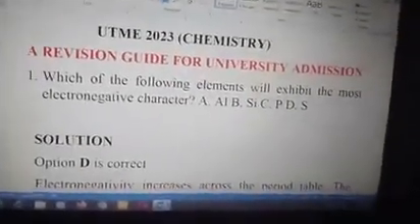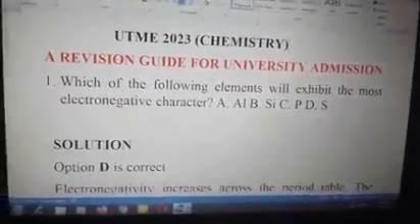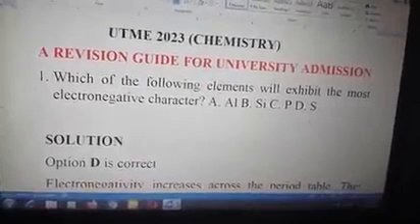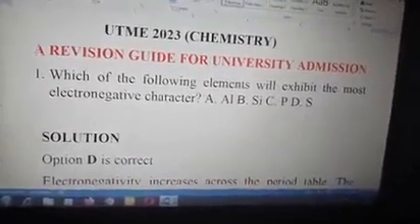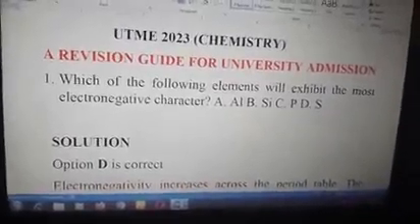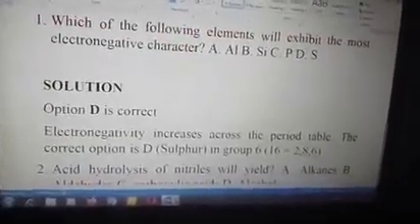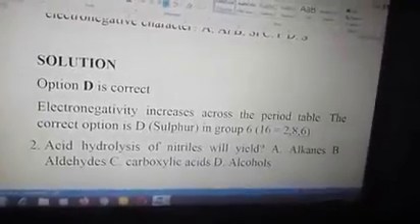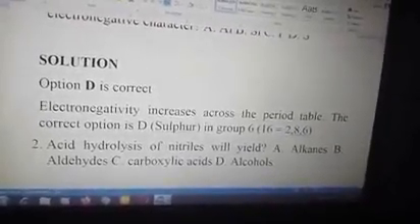Number one says, the following elements will exhibit the most electronegative character: A. Aluminium, B. Silicon, C. Phosphorus, D. Sulfur. The answer to this question is option D, sulfur. Why is it D? Look at the explanation. Electronegativity increases across the period. The correct option is D, sulfur.